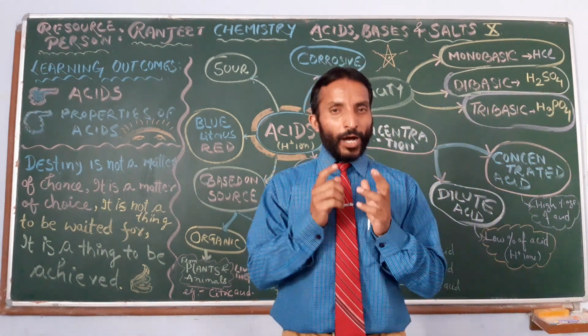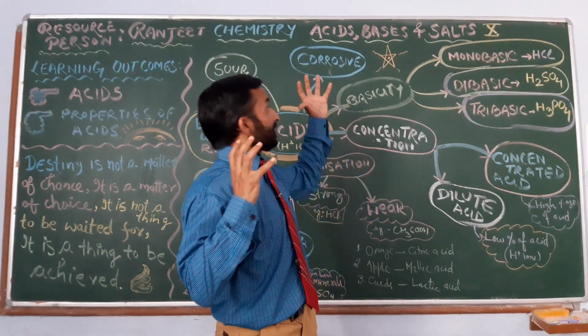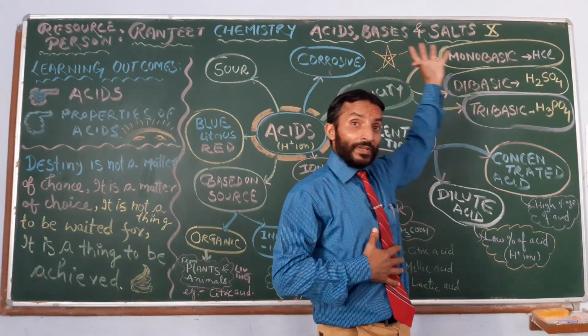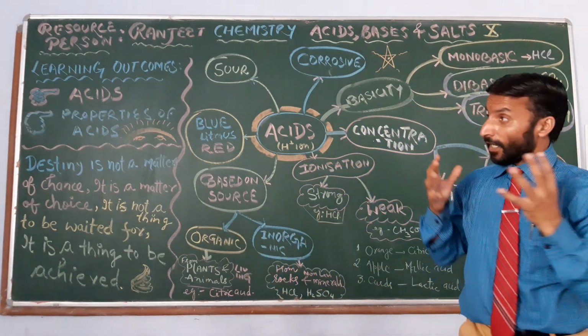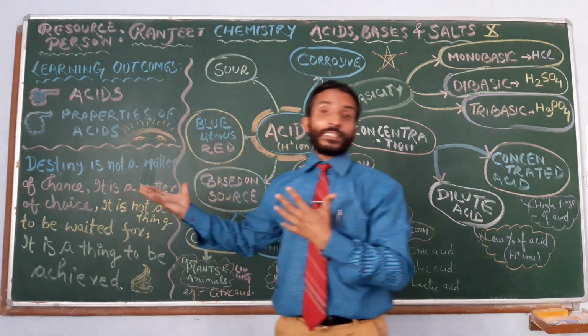Welcome. Today I am here to discuss a very important topic in the chemistry of 10th standard chapter: acids, bases and salts. Learning outcomes today are acids and the properties of acids.